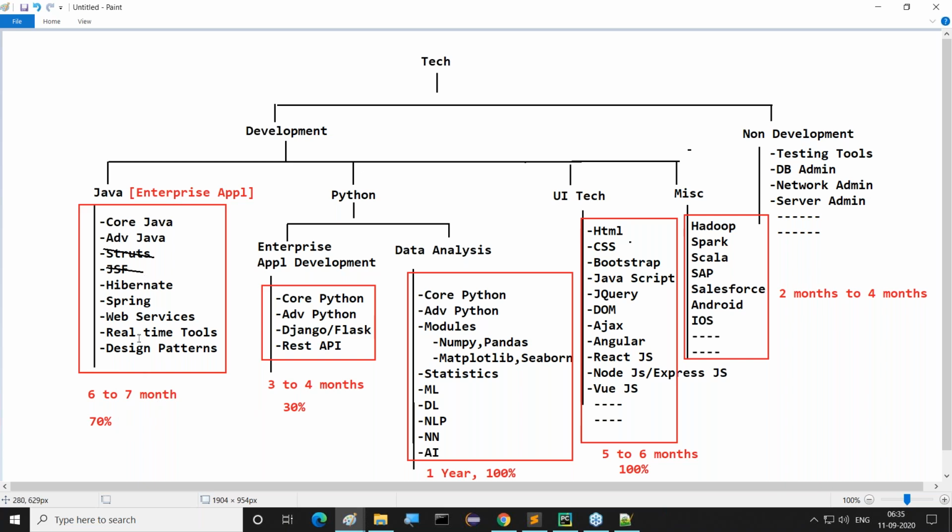But 70 to 80% of enterprise application development, Java is good at. That's the point. Now, these are the various technologies which are trending outside. If you want to get to the top in any of these, then we should go for these many technologies right now. All of you are following what I'm telling you: which technologies are available and trending outside, and which side we have to select. Now we are going to understand it exactly.